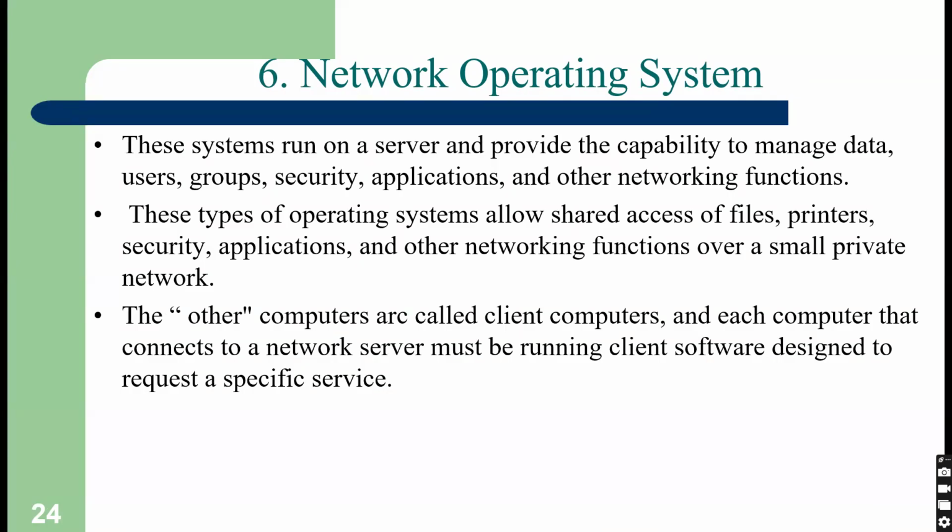To manage the data, user groups, security and applications, a network operating system is required. The network operating system allows shared access of files, printers, applications and other networking functions over a small private network. So a network operating system is a must if your data is stored on a remote server.